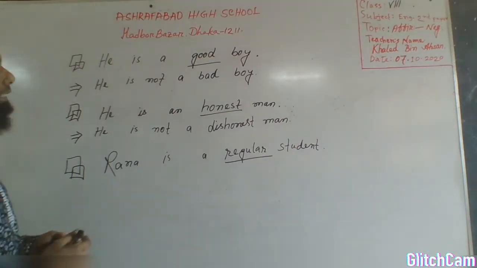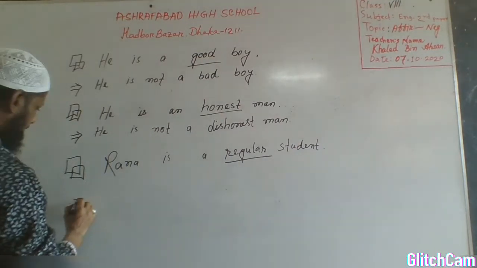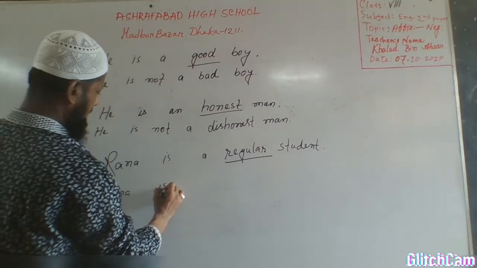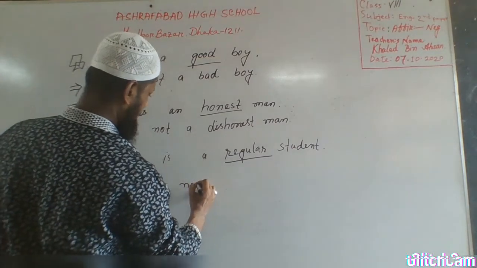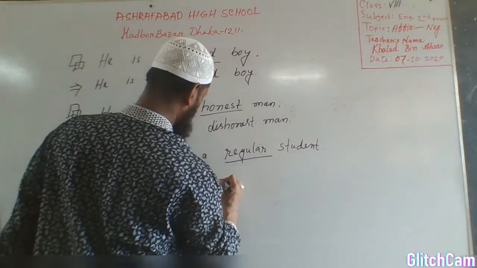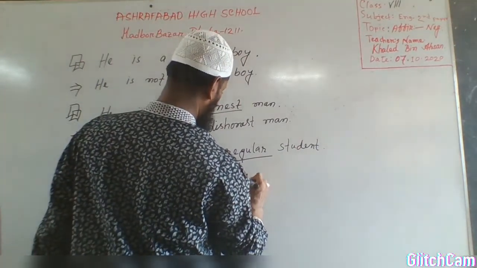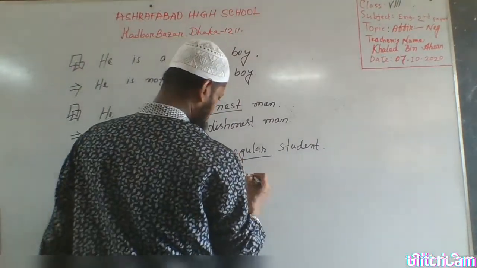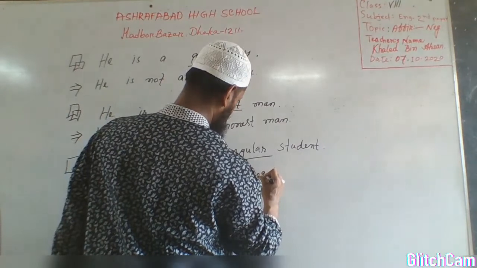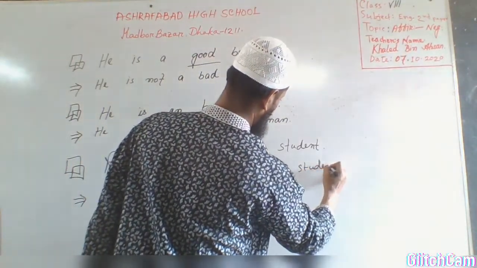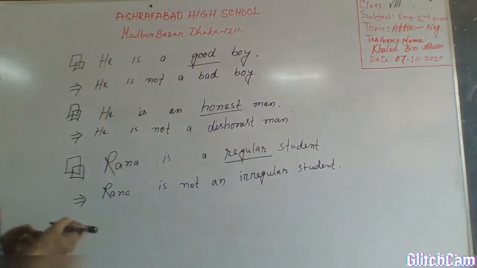He is not a dishonest man. And third one, Rana is not an irregular. I think you know the antonym of regular. Irregular. In this way we can change the affirmative sentence into negative.